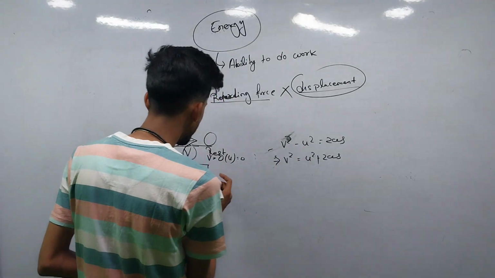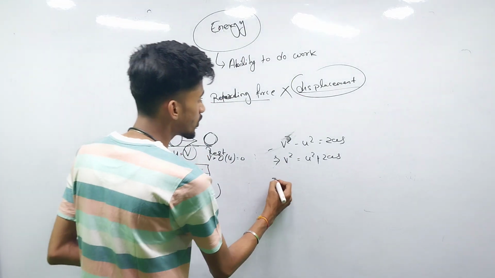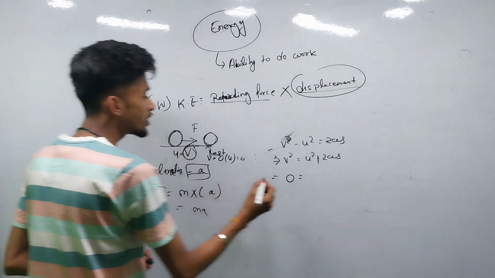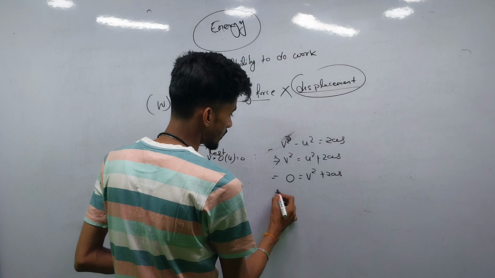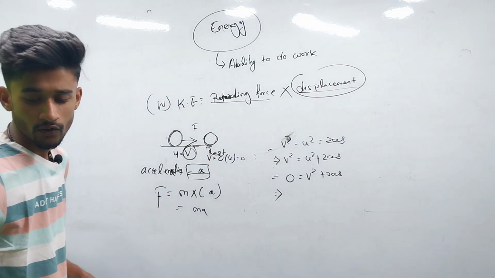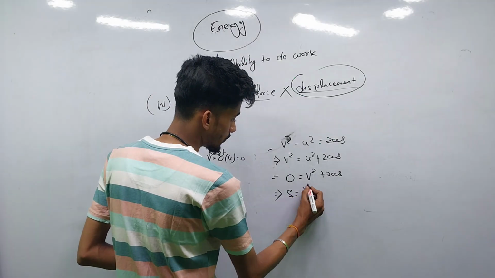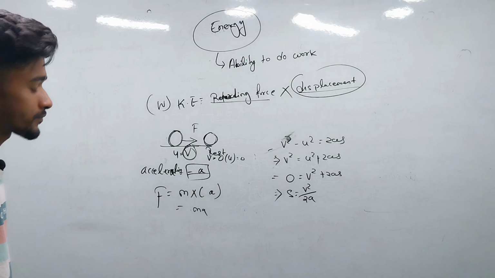Here the final velocity will be 0, because the body is coming to rest, and we are considering the initial velocity as v, so that will be 0 equals v square minus 2as, and s will be v square by 2a.